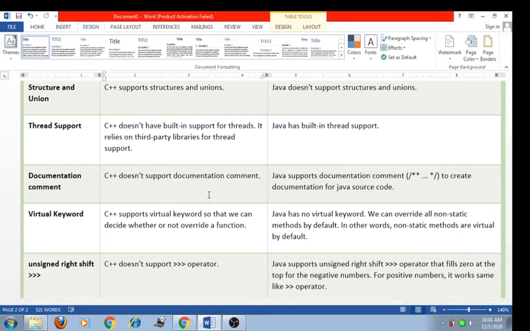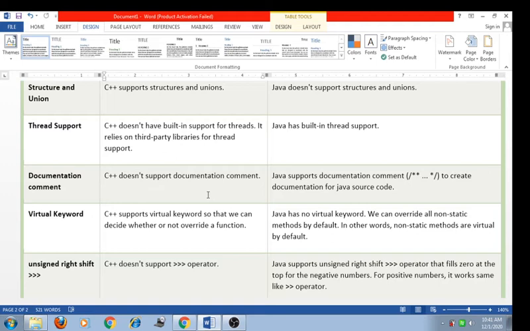The next difference is the virtual keyword. C++ supports the virtual keyword so that we can decide whether or not to override a function. Java has no virtual keyword. We can override all non-static methods by default. In other words, non-static methods are virtual by default.